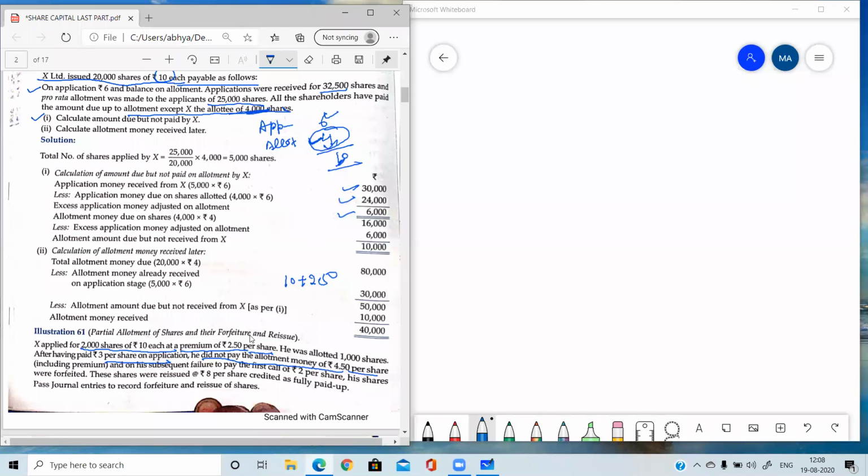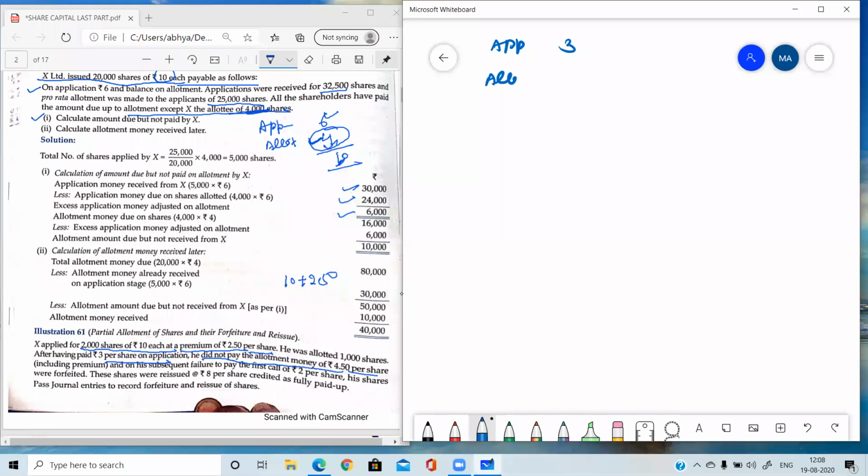After having paid 3 per share on application, it means application money is 3. And he did not pay the allotment money of 4.50 per share including premium. Allotment is 4.5, and the premium was 2.50, so 2 plus 2.50. He has paid this, he has not paid this. And on his subsequent failure to pay the first call of rupees 2 per share, his shares were forfeited. It means the first call was also not paid by him.